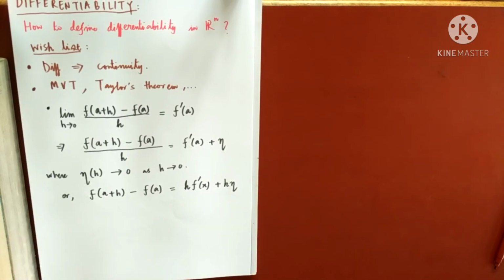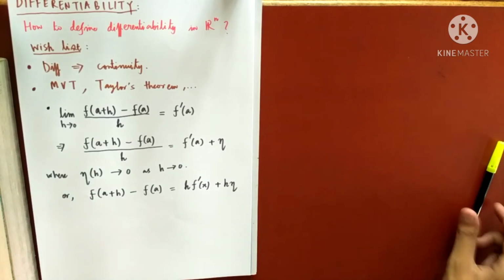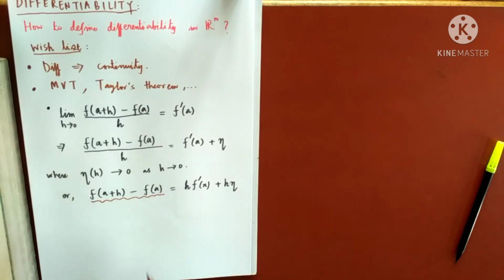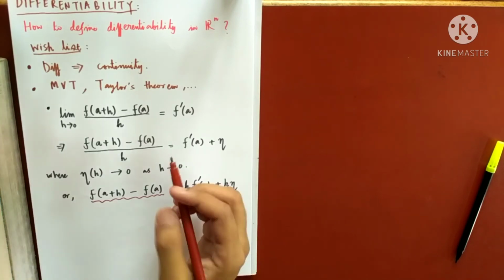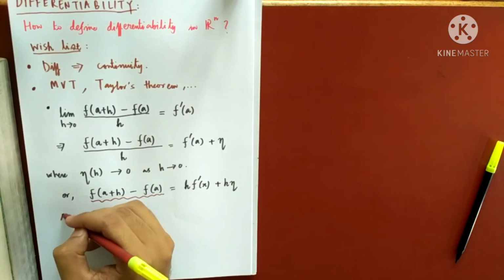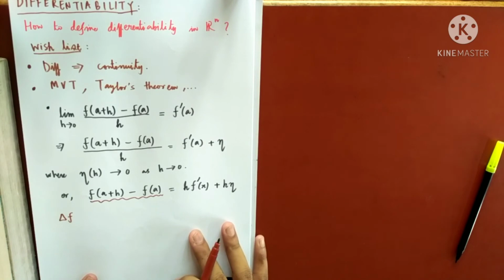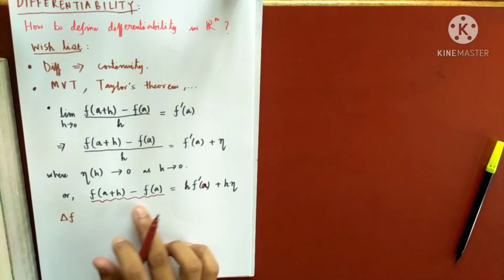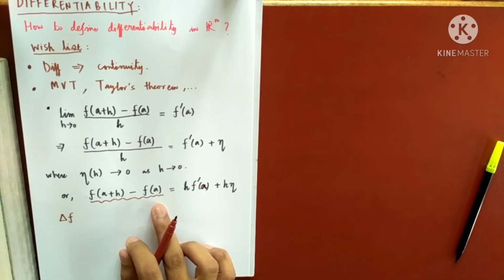Now you see what is happening. Do you know what this quantity is called? You should have heard or seen this quantity somewhere. This is called the increment of the function at the point a. So this left hand side can be written like this, del f. This is a, so this quantity is the increment of the function at the point a.